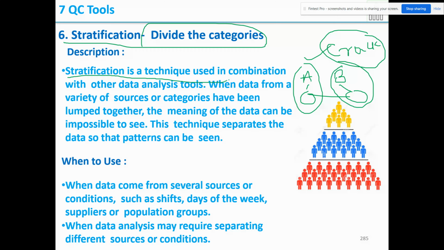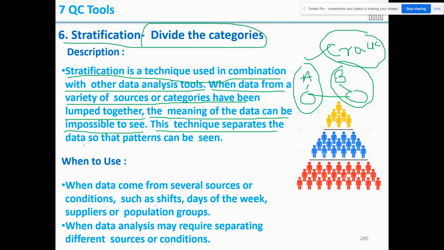Stratification is a technique used in combination with other data analysis tools when data from a variety of sources or categories have been lumped together. So what is the meaning here? When the data is from a variety of sources, that means from many machines you're producing parts and lumping them together, then you don't know which problem has come from which machine. Therefore, we can categorize. The meaning of the data can be impossible to see. This technique separates the data so that patterns can be seen.